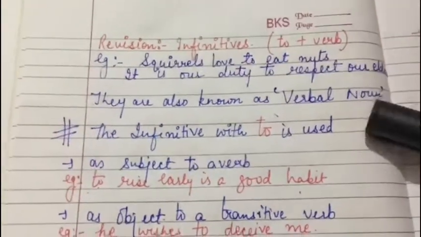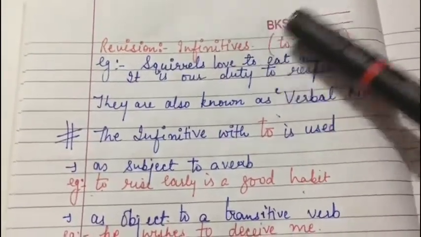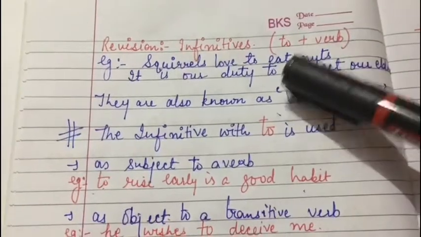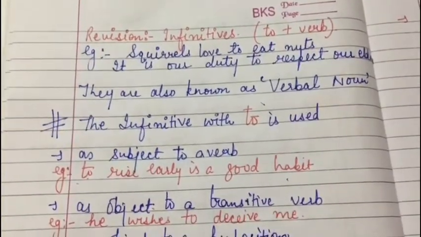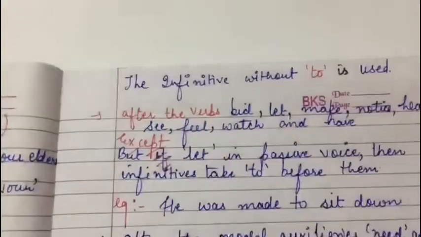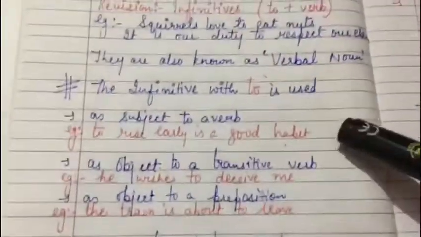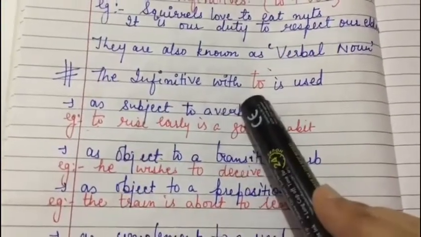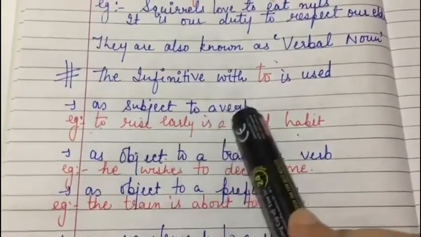So basically from the meaning it is very much clear that where to is used before a verb, that is infinitives. But there are few cases where you have to form a sentence with to, and there are also few cases where you have to form a sentence without to. So first of all we look into those cases where to is used. Okay, so first it is used as subject to a verb.